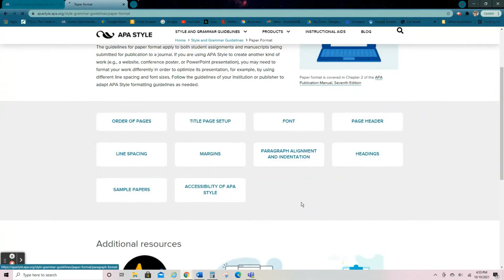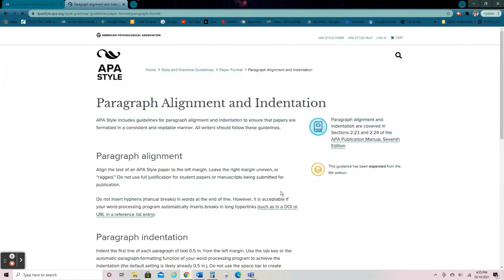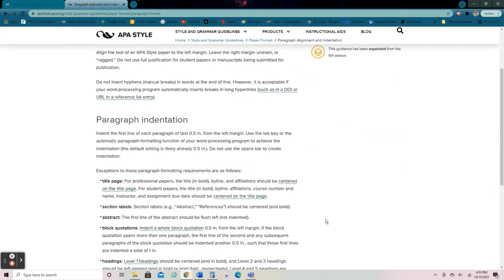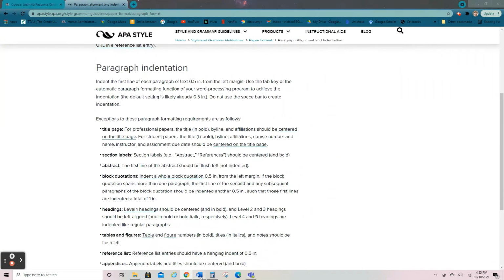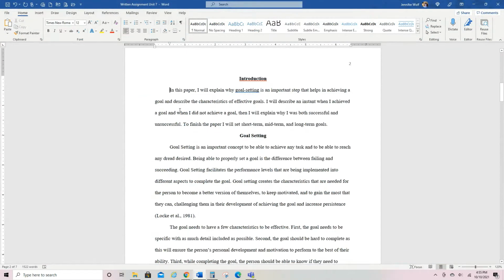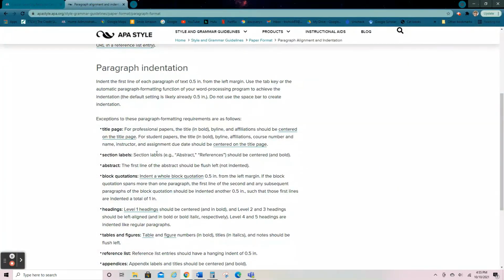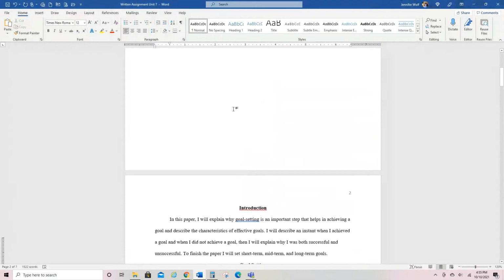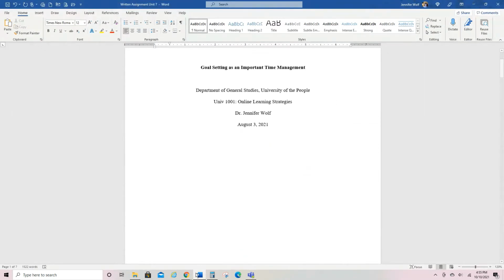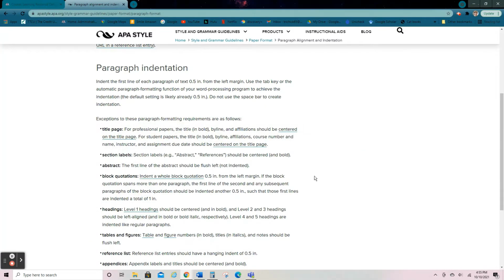Okay. Paragraph alignment and indentation. I see a lot of student papers that don't indent, so their paragraphs start flush left. That is not correct. So you need to indent the first line of every paragraph. Title page is centered, like I showed you here. Okay, that's the only place that you're going to center.